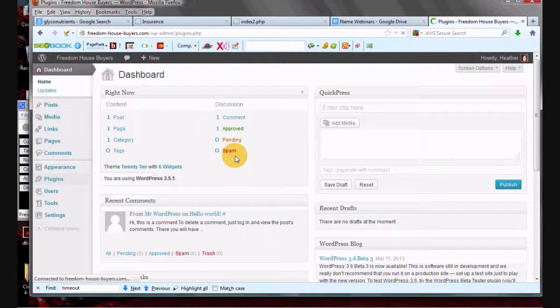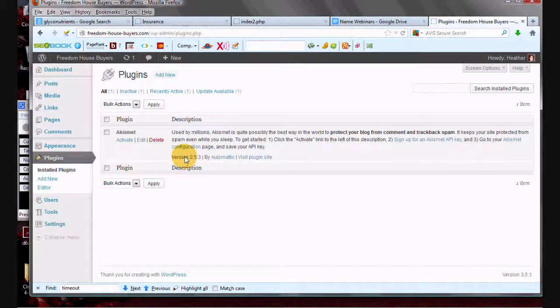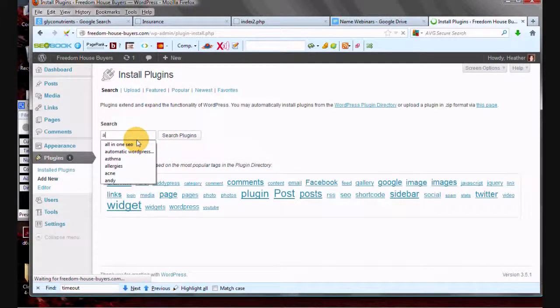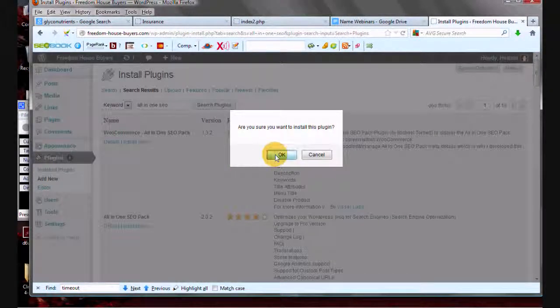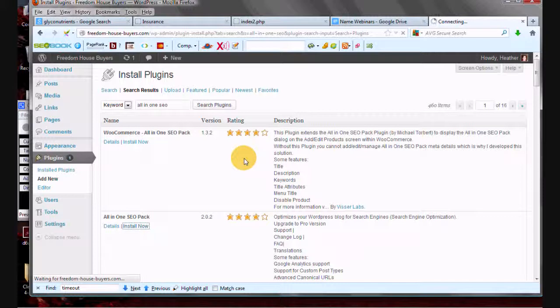Just want to go over here and try the thing that was showing me that I had a problem, besides the error messages that showed up on the front page. Let's do a search here for the same plugin we were trying to install before, the All in One SEO. We just want this one here, the All in One SEO Pack. Yes, I'm sure I want to install this plugin.